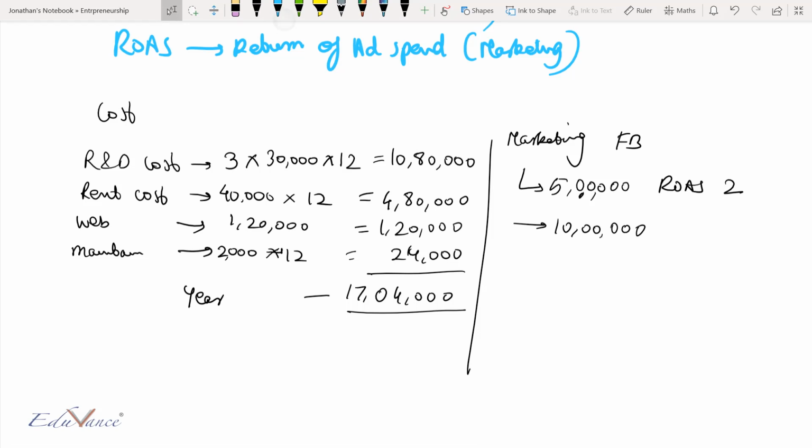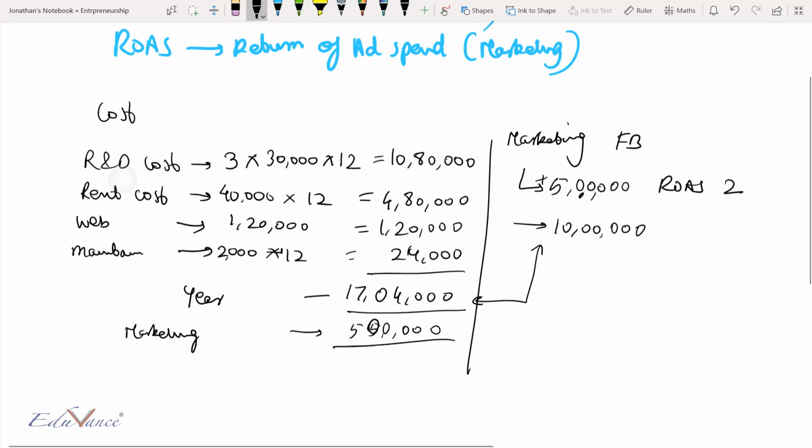And now if you see that your cost here itself is 17,04,000 rupees plus this marketing cost. So I will also add my marketing cost here at 5 lakh rupees. So your total cost is 22,04,000 rupees. And your revenue is just 10 lakh rupees.